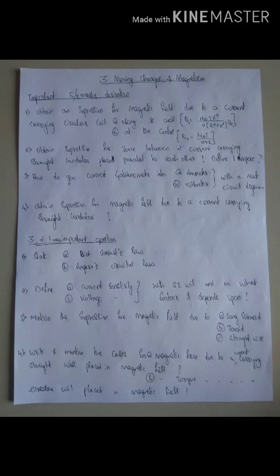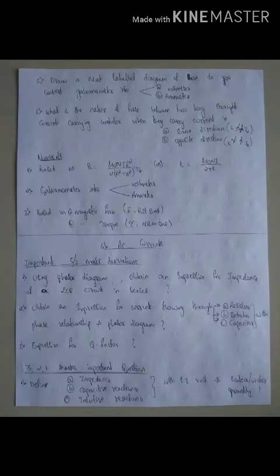Coming to the 3 mark, 2 mark and 1 mark questions, there are 2 laws: Biot-Savart law and Ampere's circuital law. Then a few definitions are left out: current sensitivity and voltage sensitivity. Most of the time you will be writing the expression for magnetic field, magnetic force and magnetic torque. And then the next part is numericals.